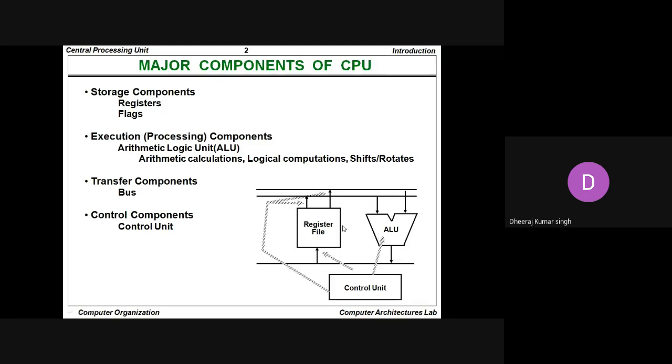The circuit has been designed here, the ALU circuit is presented here. These lines represented here are the buses. All the ALU circuit, all the register circuit, all the control circuit is always associated with the buses. So the buses, the control circuit, the ALU circuit, the register circuit, the register file, these are basically the main components of a digital system.